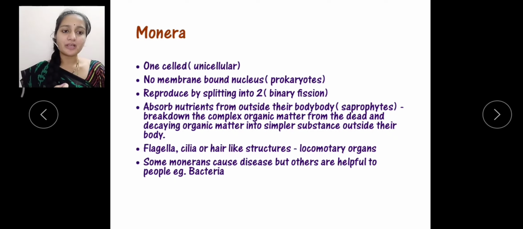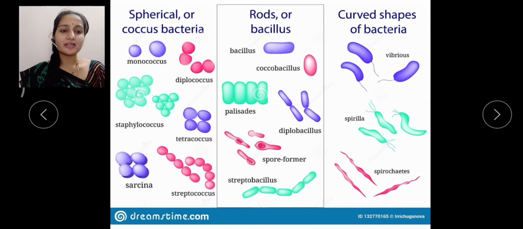Now, these have locomotory organs. Locomotory organs are the structures useful for the movement of the organism, like flagella, cilia, or some hair-like structures present in these monerans. Monera mainly includes microorganisms like bacteria. Some monerans cause diseases, but some monerans are also helpful. An example is bacteria.